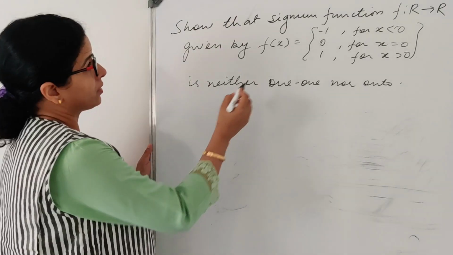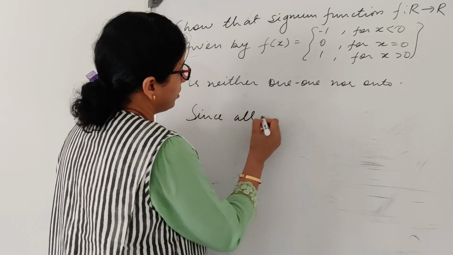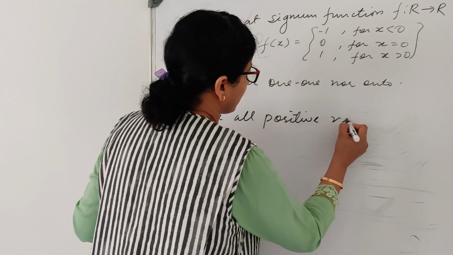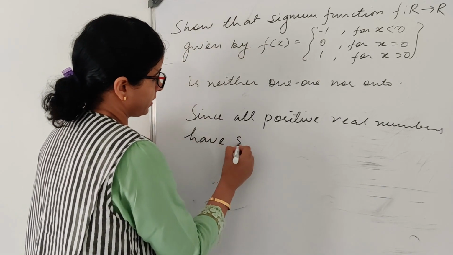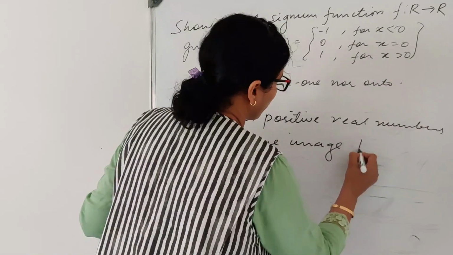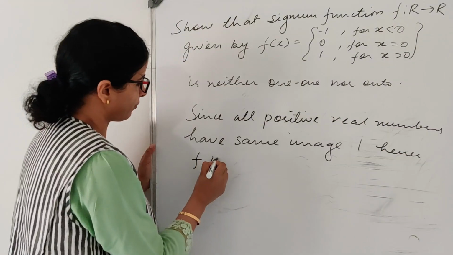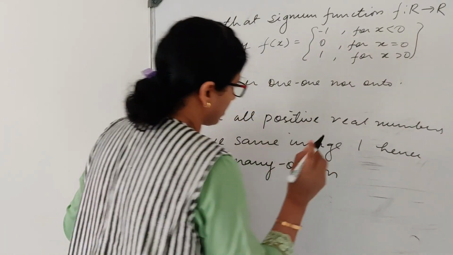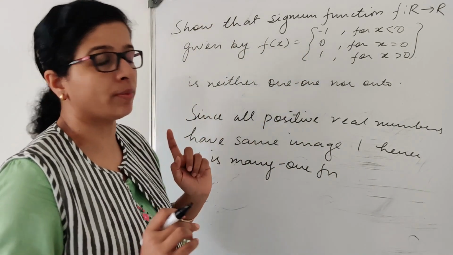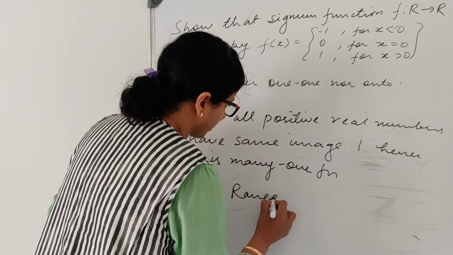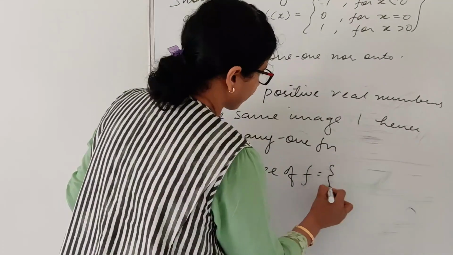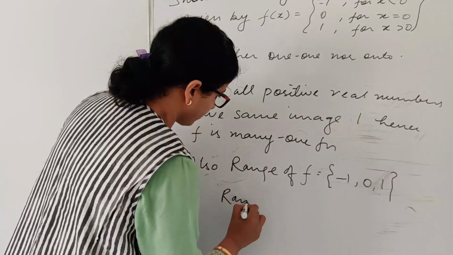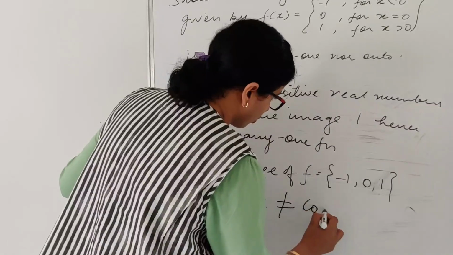So what you can write, since all positive real numbers have the same image 1, hence f is a many-1 function. Hence it is not 1-1. Also range of f is {-1, 0, 1}. So range is not equal to codomain, right?